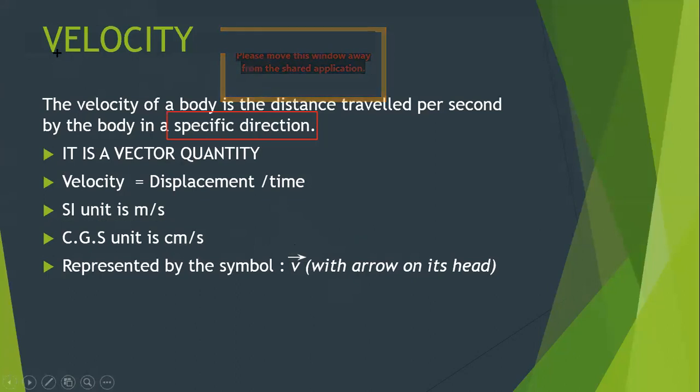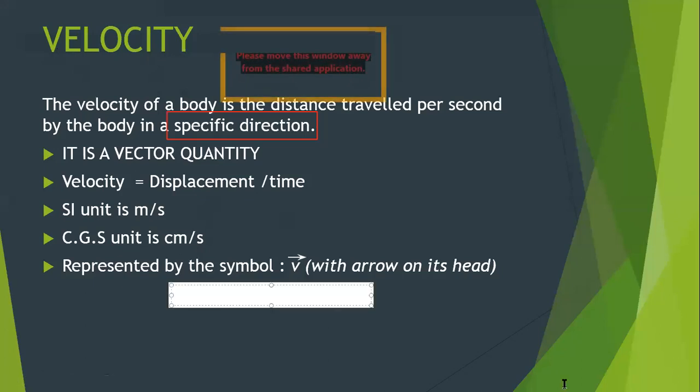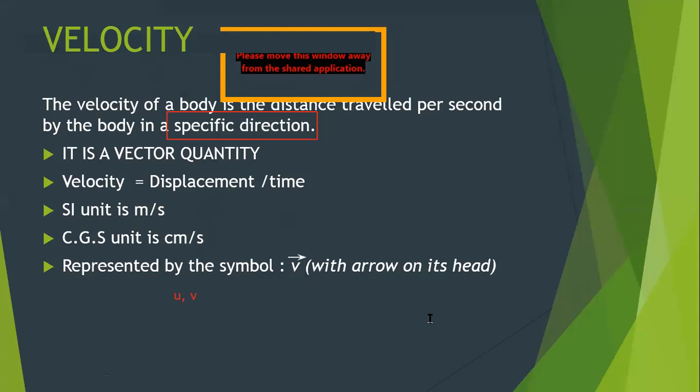But remember, we are having two terms to represent velocity. Which are the two terms? The two terms are u and v. You may ask, sir, why are we having two terms to represent velocity? Because whenever we talk about velocity, it is not necessary that the object is always moving with the same velocity.